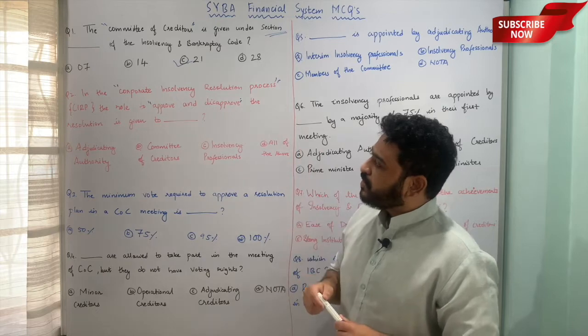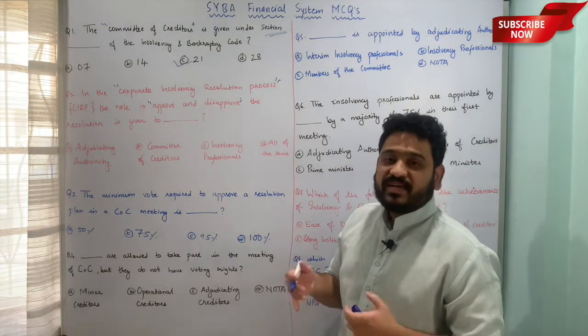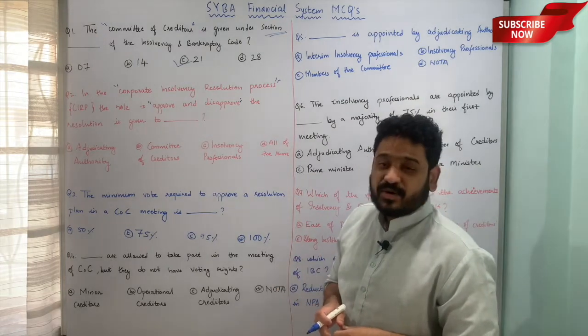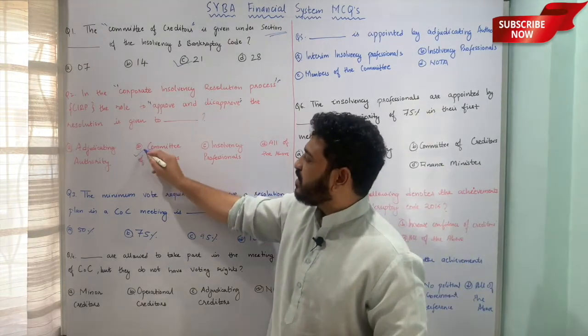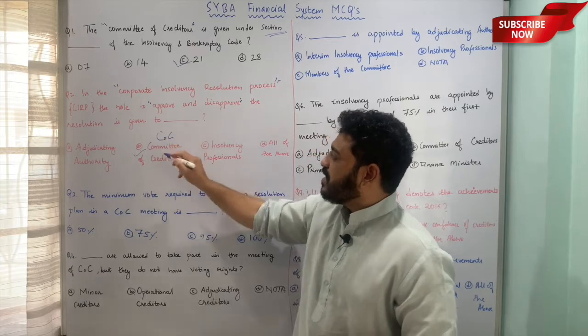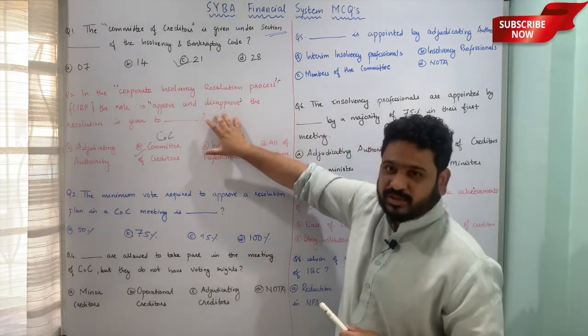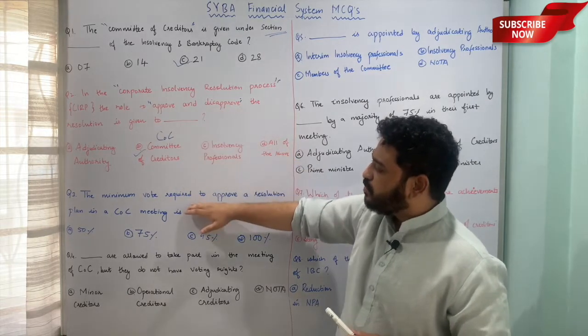So here the sole authority to approve and disapprove the resolution of corporate insolvency resolution process is given to committee of creditors or COC, and therefore option B, committee of creditors, is the correct answer. Very important question, please pay attention. Let us now move to the next one.